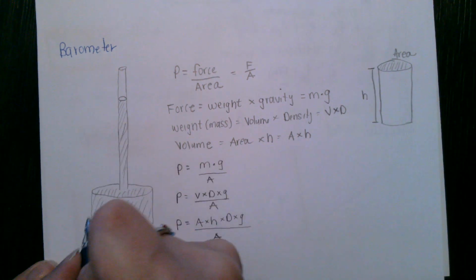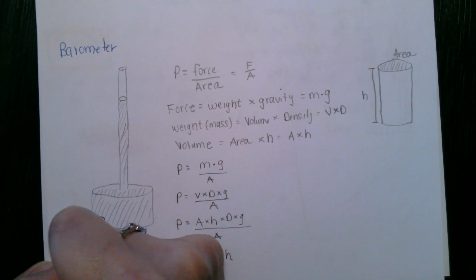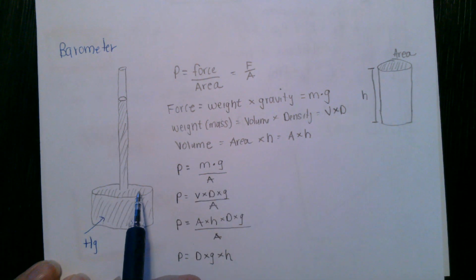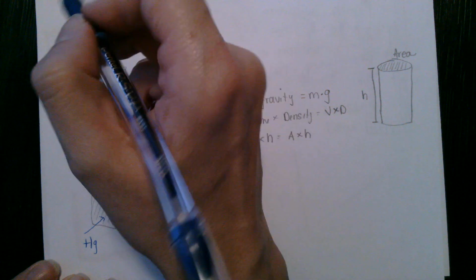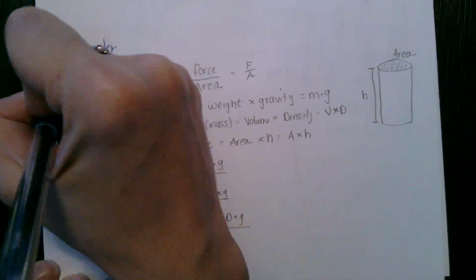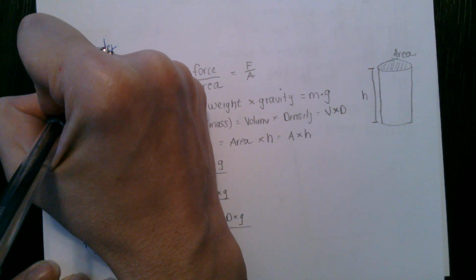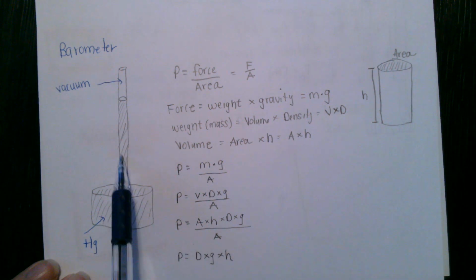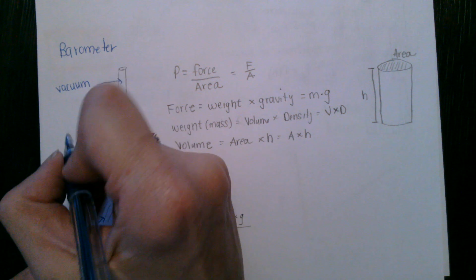So this is mercury, and this reservoir of mercury is exposed to the atmosphere, and then you have a tube where up here is under vacuum. So if you apply pressure to the reservoir of mercury, you can get mercury to travel up into the tube.